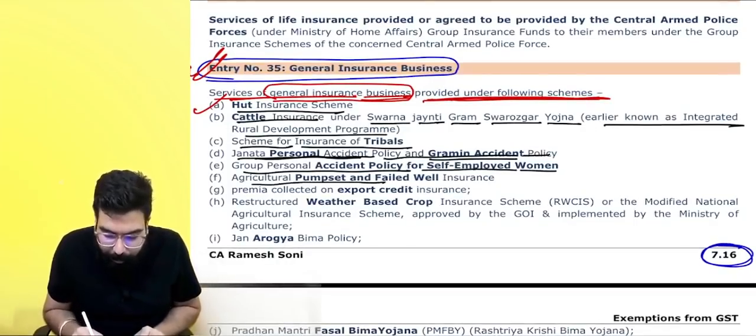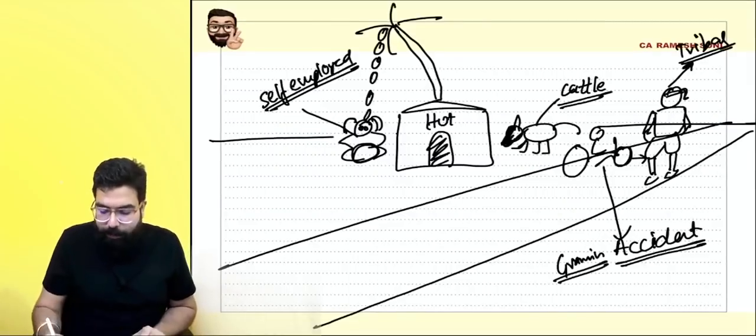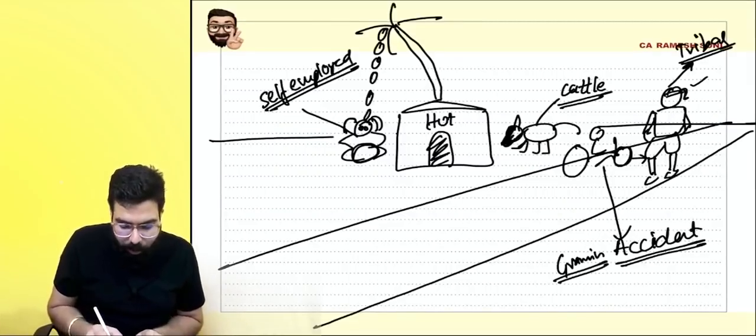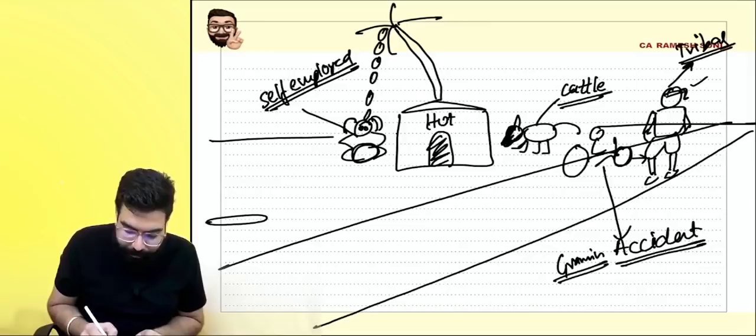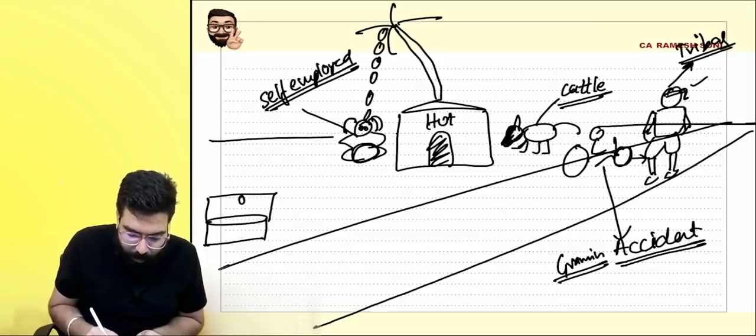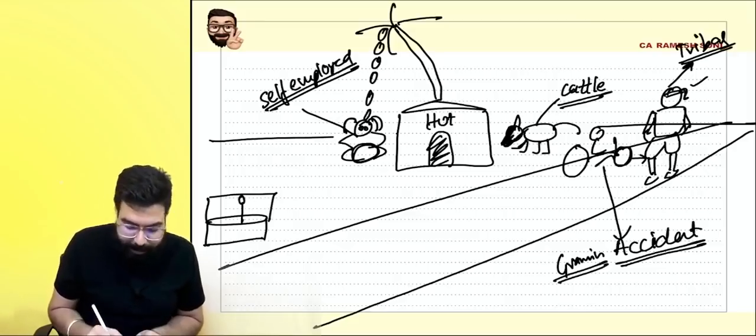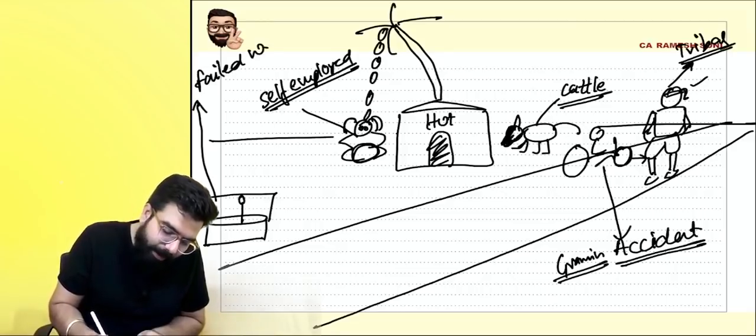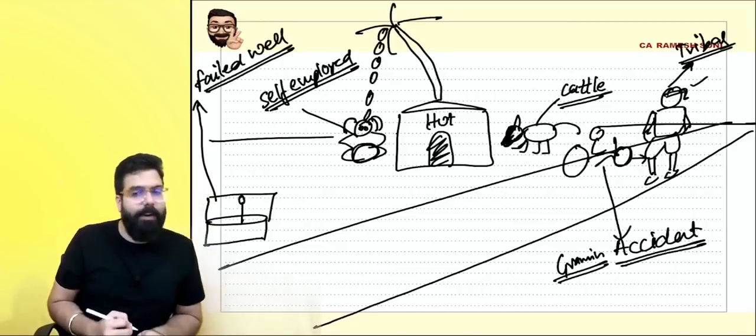Sir, agricultural pump set and failed well. Now, this tribal person will go ahead and have a pump set over here. Yes, sir, they will have a well which is there, a well where they will go ahead and take out water. So, a failed well insurance is also exempted from GST.